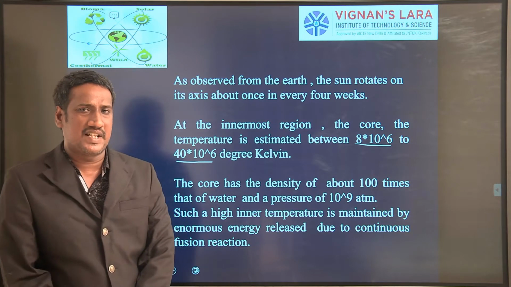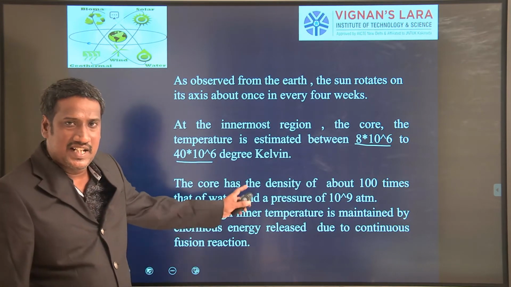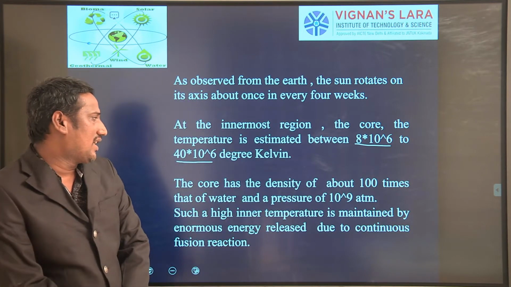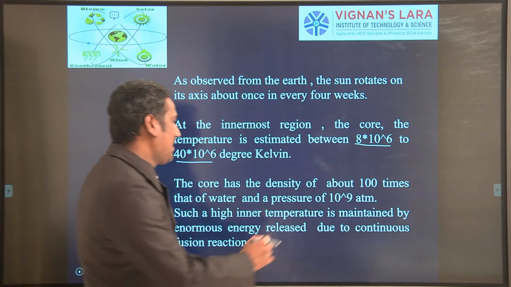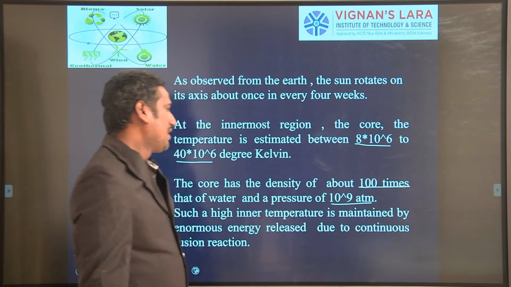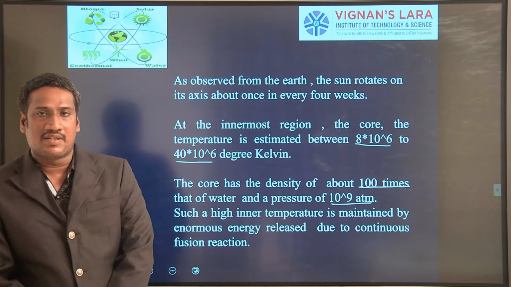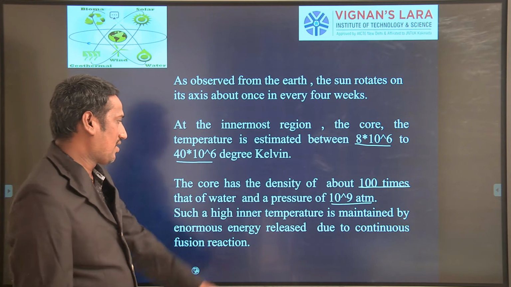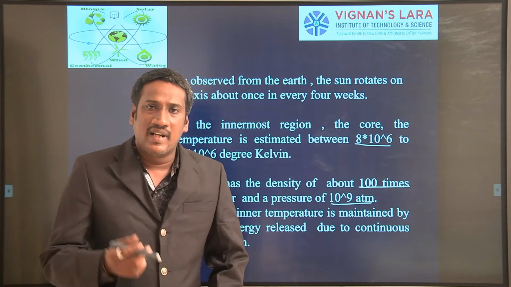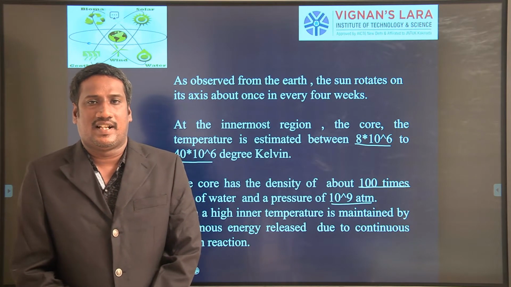A huge amount of temperature is available inside the sun, and the density inside the core will be 100 times that of water, and the pressure will be 10^9 atm. Such a huge temperature is maintained inside the sun through a fusion reaction.